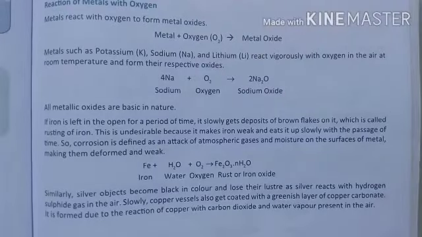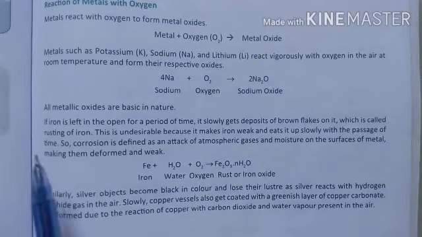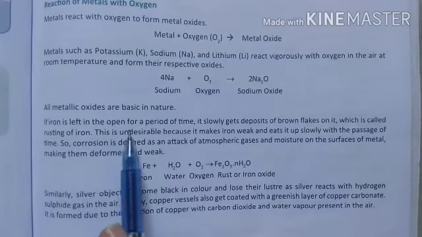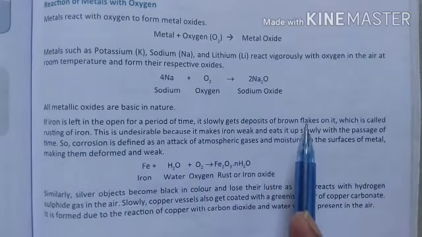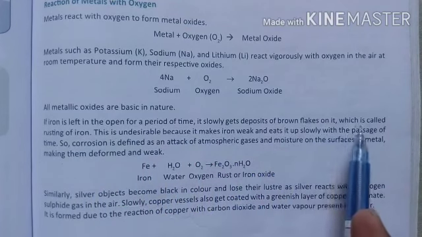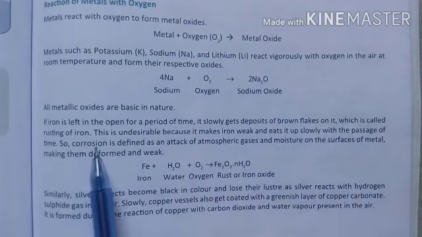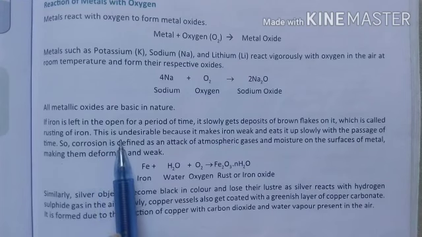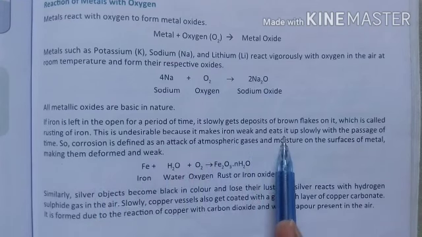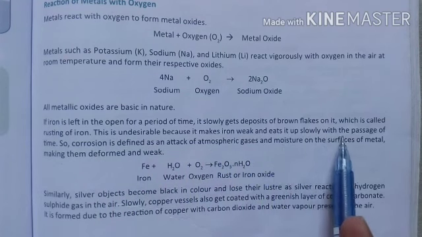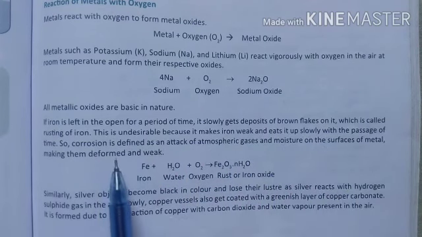So let's see what actually happened. If iron is left in the open for a period of time, it slowly gets a deposit of brown flecks on it, which is called rusting of iron, which I have shown you. This is undesirable because it makes iron weak and eats it up slowly with the passage of time, making the iron weaker and weaker.